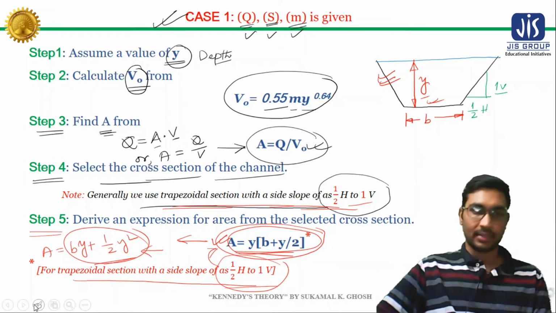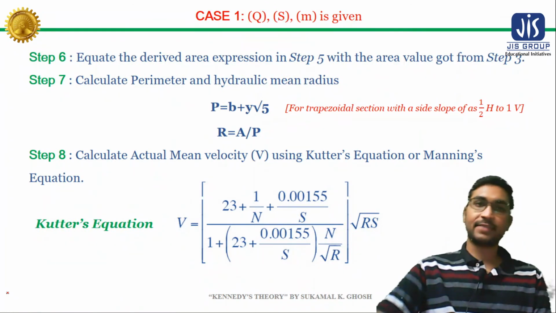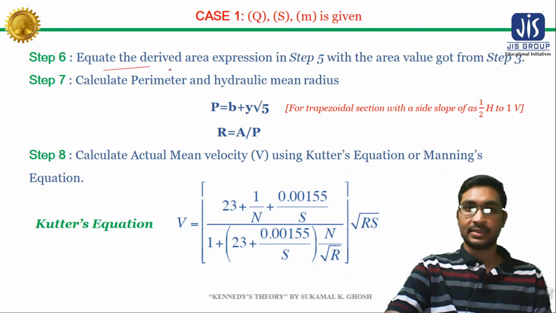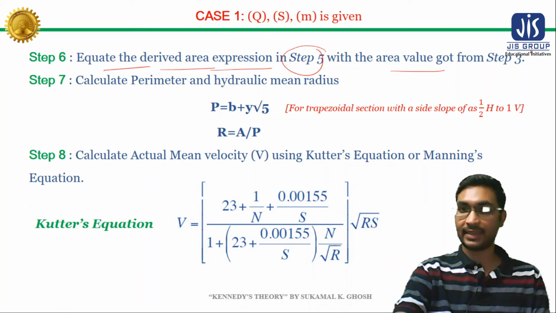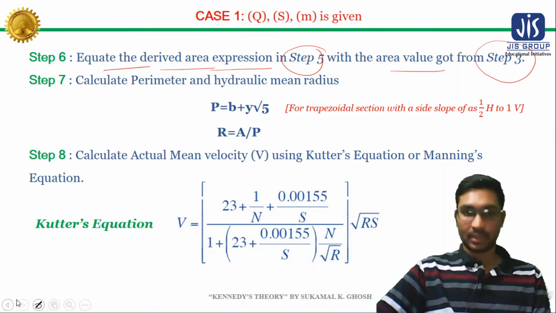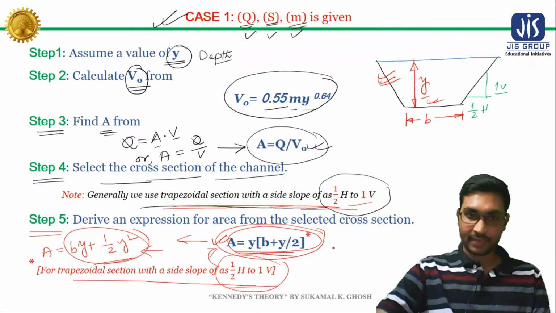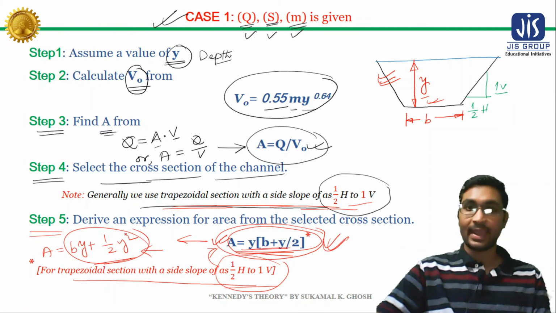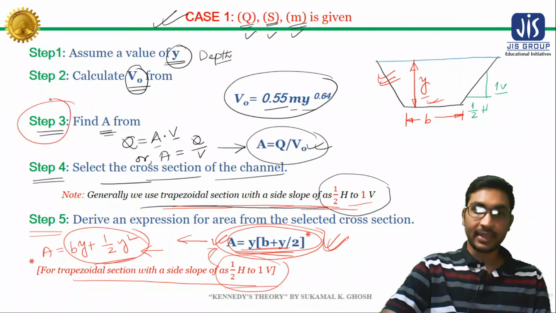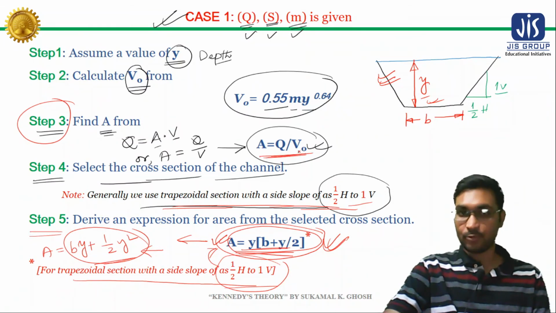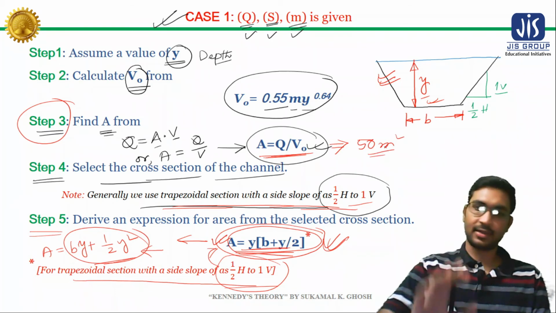Now our step 6 will be, we need to equate the derived area expression in step 5 and the area value we have got in step 3. So see, here we have got an expression for area in step 5, this expression. And in step 3 we have got this area value using this q by v naught. So suppose we have got an area of maybe 50 meters square. Let's consider that we have got this value.